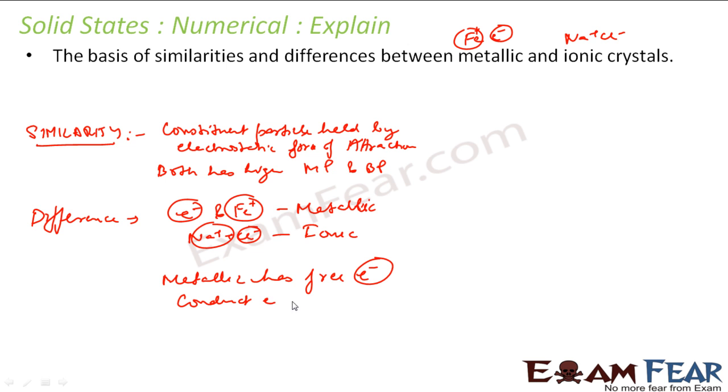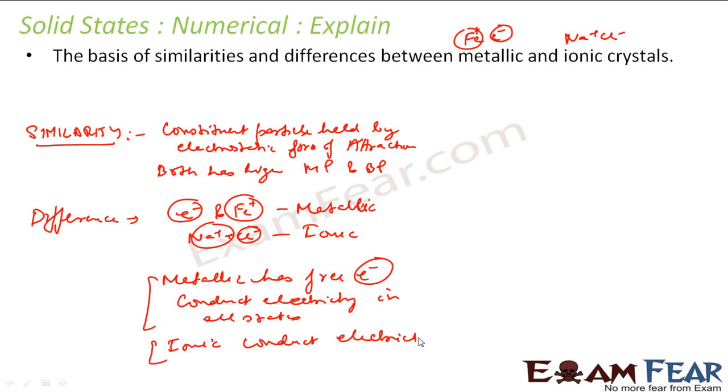Metals conduct electricity in both molten and solid state, in all states I can say. But if you talk about the ionic one, since they don't have free electrons, they don't conduct electricity in solid state, but in aqueous state they conduct electricity. They conduct electricity in aqueous or molten state only. Why in this state only? Because in this state the ions are free to move and they can conduct electricity using ions.